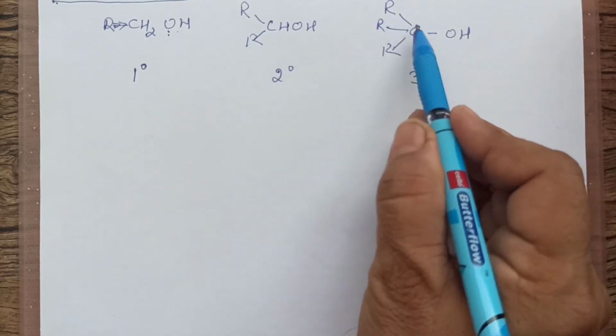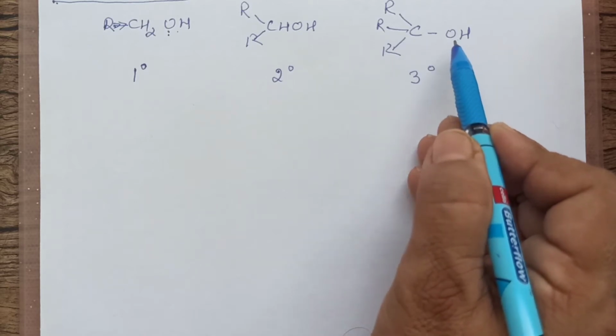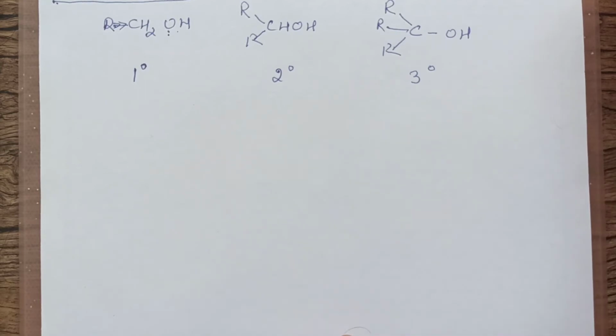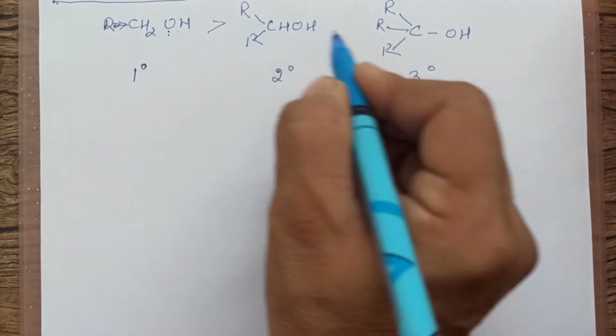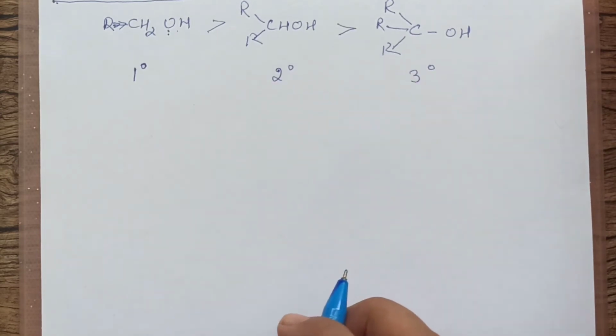If it has 3 alkyl groups attached to the carbon having OH, the COH group, it is 3 degree. If you are asked to arrange them in increasing order of acidic nature, our answer will be: 1 degree is most acidic, then 2 degree, and 3 degree is least. This is how it is decreasing.